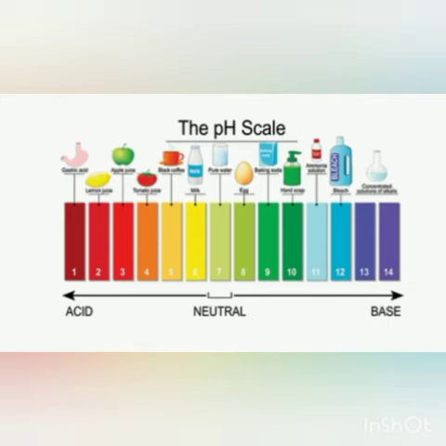So when we move from 7 to 1, the acidic strength is increasing, and when we move from 7 to 14, what does it mean? H positive strength is decreasing and OH negative strength is increasing, or the concentration of OH negative is increasing. So we say that the basicity is increasing, or the solution is becoming more basic and acidity is reduced. So when we move from 7 to 1, the acidic character increases, and when we move from 7 to 14, the basic character increases, and 7 is the neutral pH.